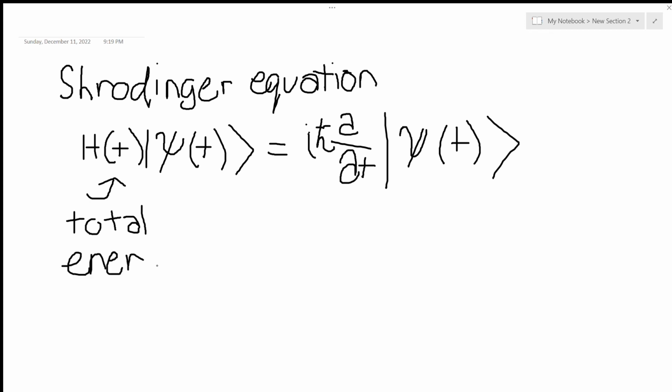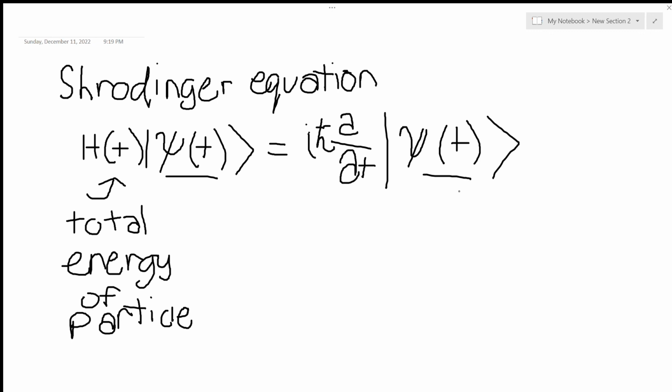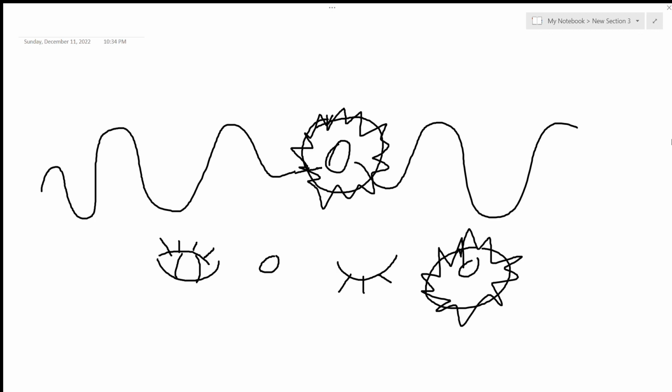To put it in simple terms, this whole equation is the sum of the wave equation's kinetic energy and potential energy equal to the wave function's total energy. The H, or the Hamiltonian operator, is the total energy of a particle, followed by the Greek letter psi, which is the wave function. Alright, now let's get to the fun stuff.